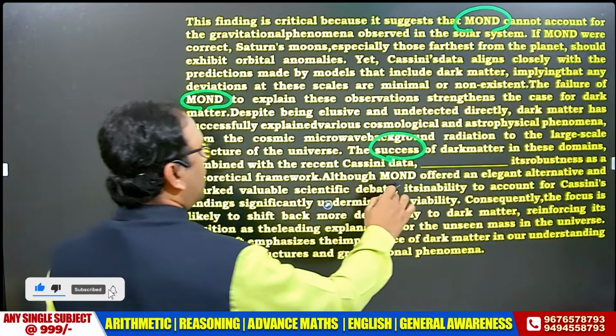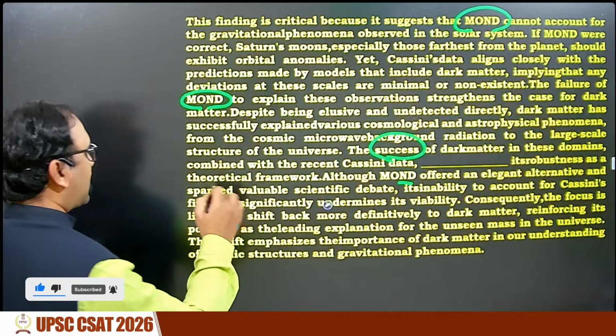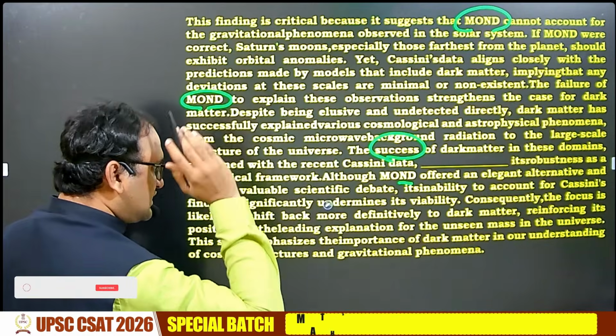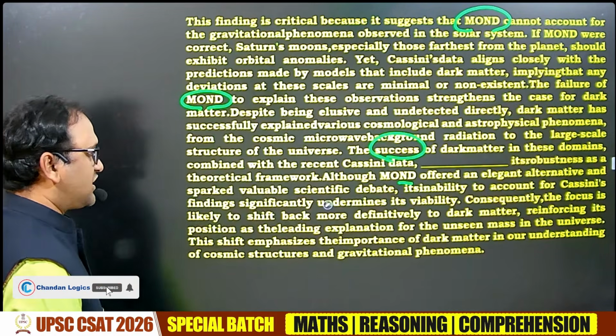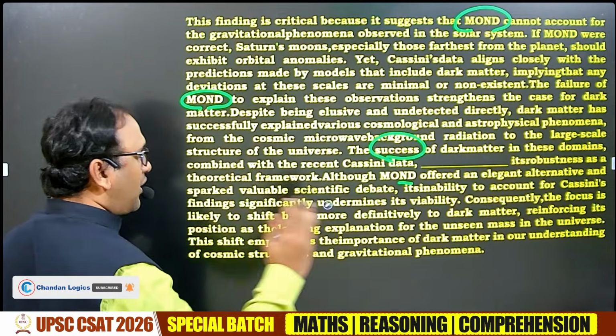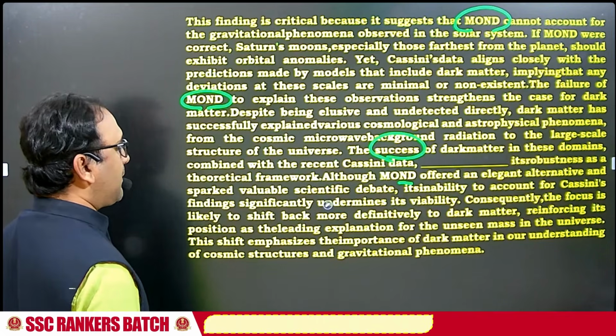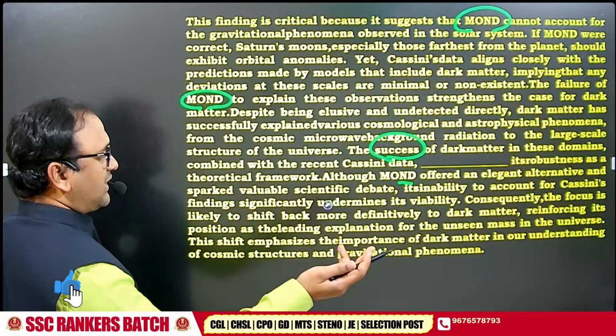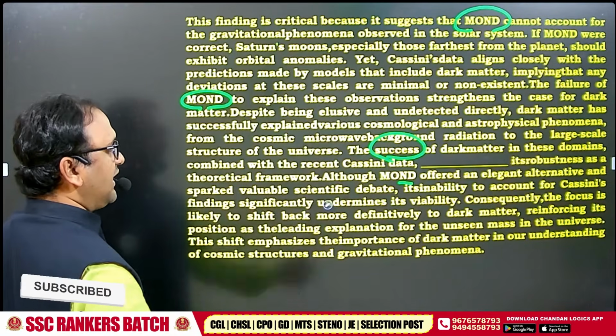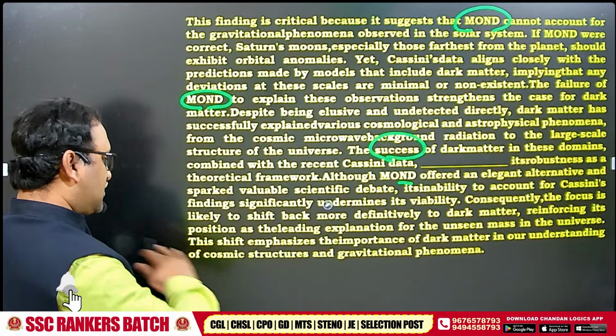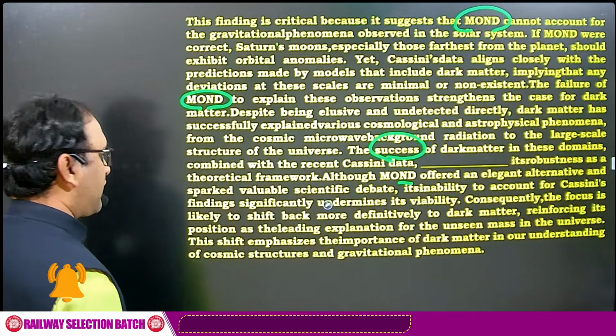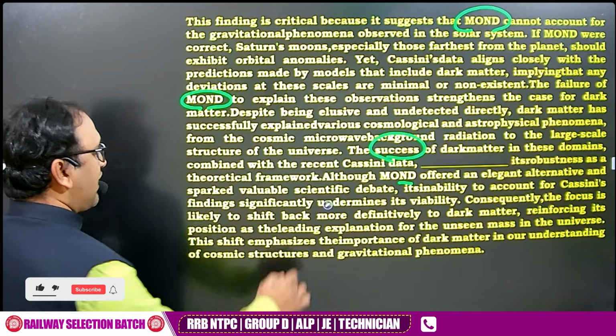Although MOND offered elegant alternative and sparked valuable scientific debate, its inability to account for Cassini's findings significantly undermined viability. Consequently, the focus is likely to shift back more definitely to dark matter, reinforcing its position as the leading explanation of the unseen mass in the universe. This shift emphasizes the importance of dark matter in our understanding of cosmic structure and gravitational phenomena.